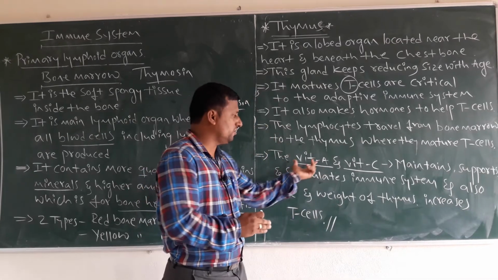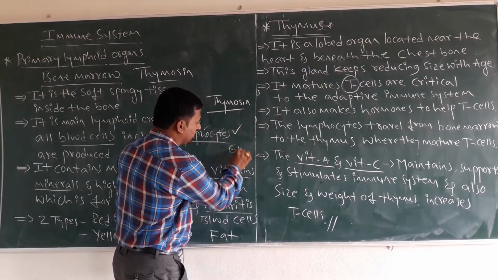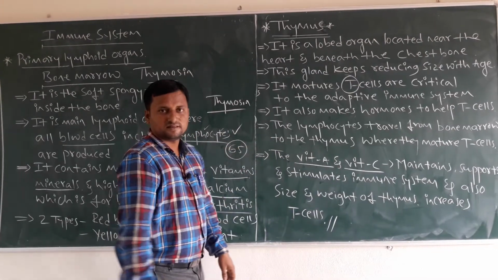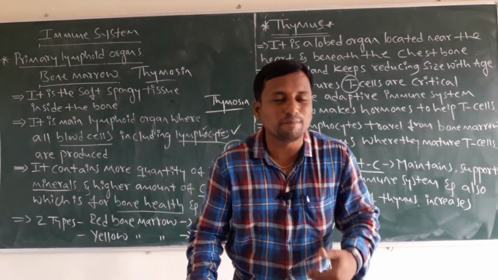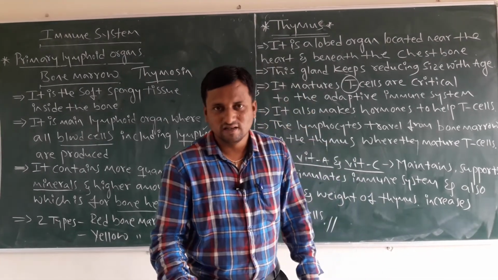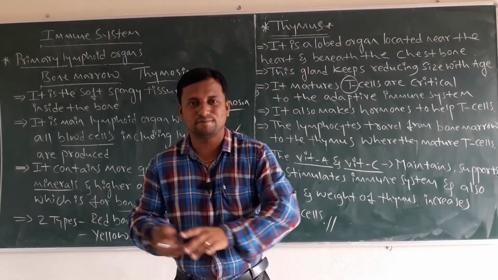They say that up to 65 years of age, the thymus gland produces the immune system, immunity power, resistance power. Slowly it degenerates as age passes.